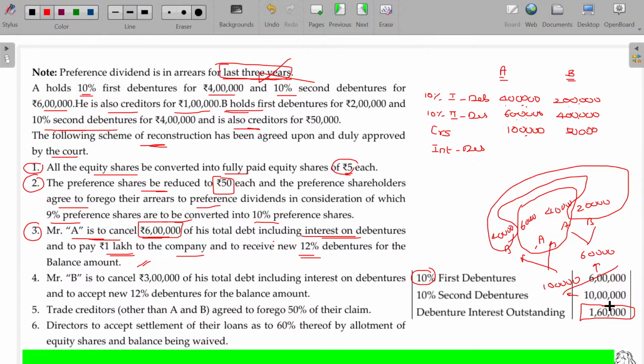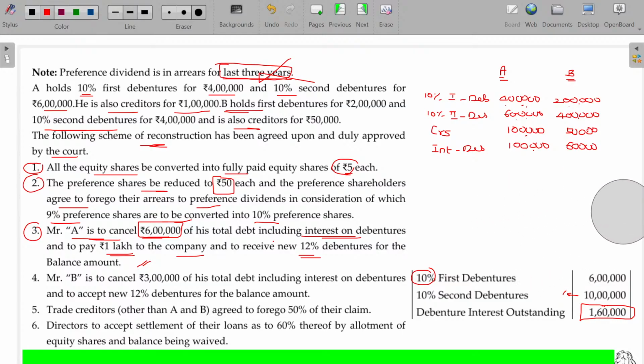Is that clear? This 160 is segregated. So interest on debenture, which appears as outstanding in the balance sheet on the liability side, is 160,000, out of which 1 lakh is for A and 60,000 is for B. Clear? This one is over.